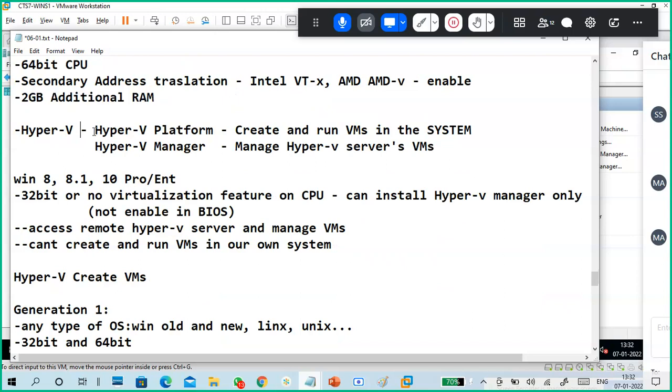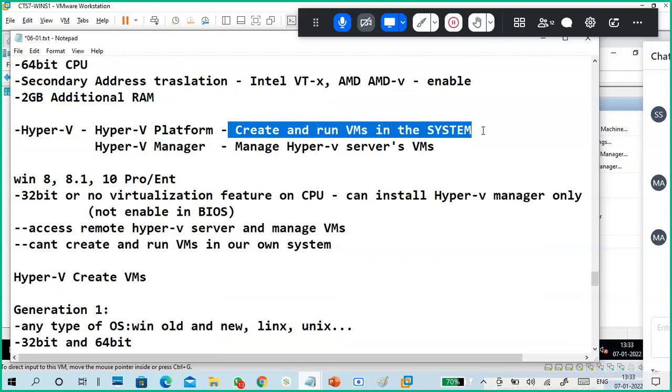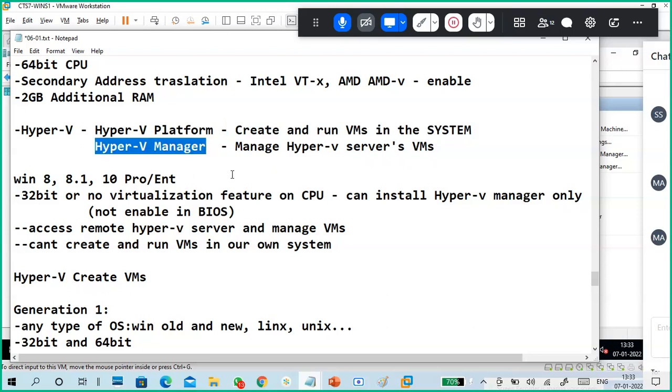Okay, so Hyper-V has two parts, platform and manager. The platform is the hypervisor platform to run your virtual machines on the server. If you want to run a machine on the server, you need a platform. If you are just connecting to your own server or a remote server, you need a manager to manage the virtual machines.